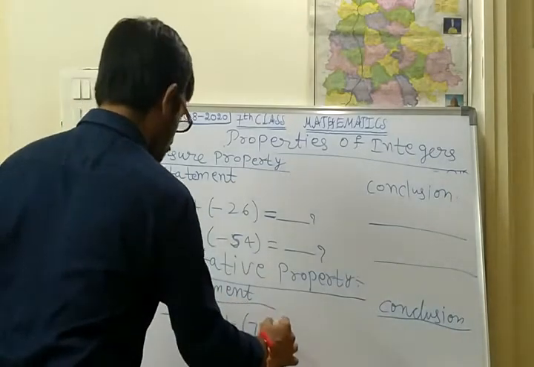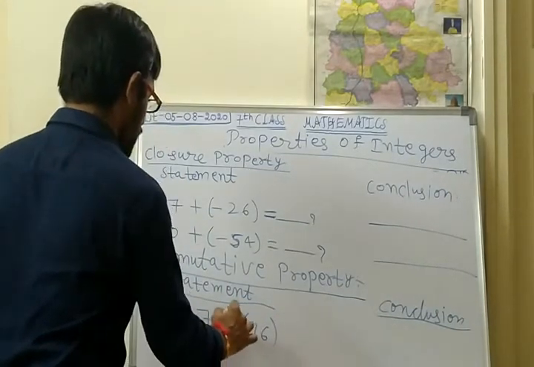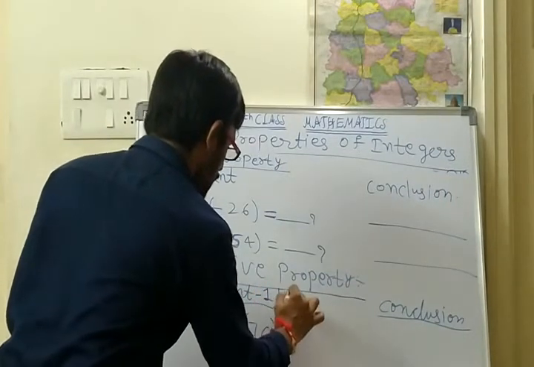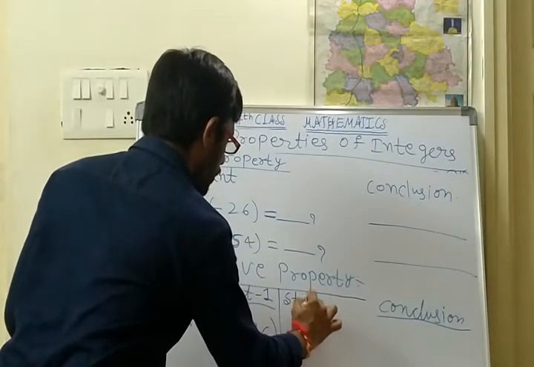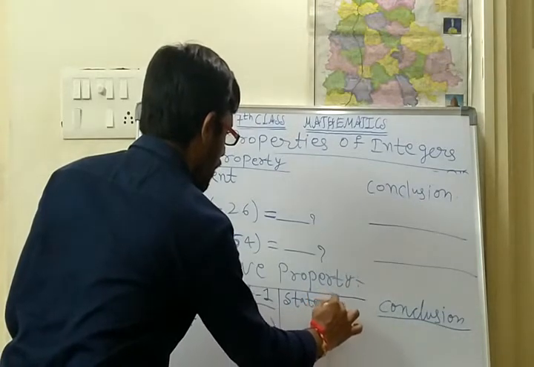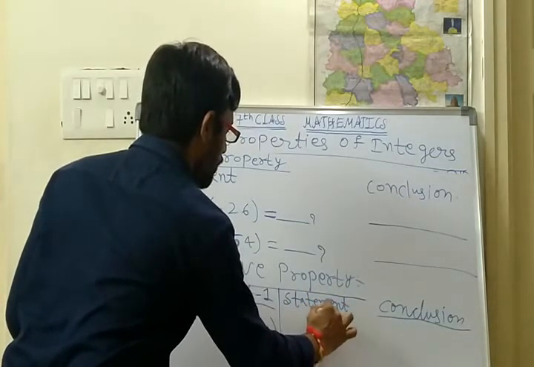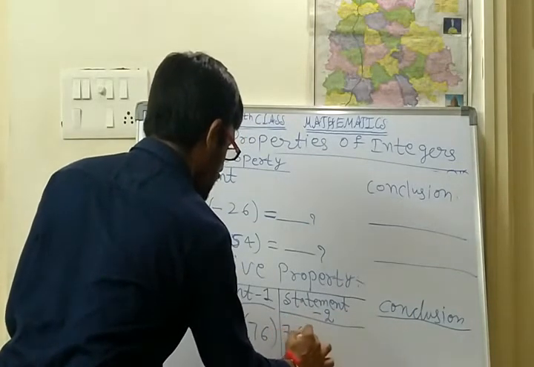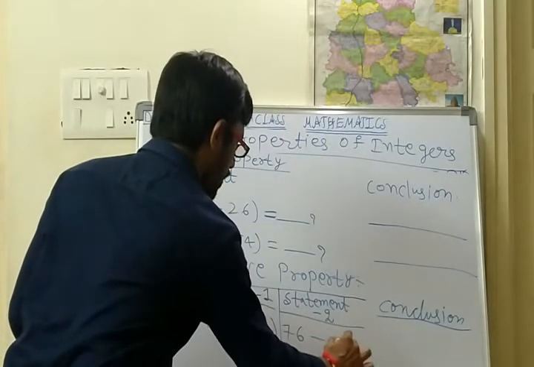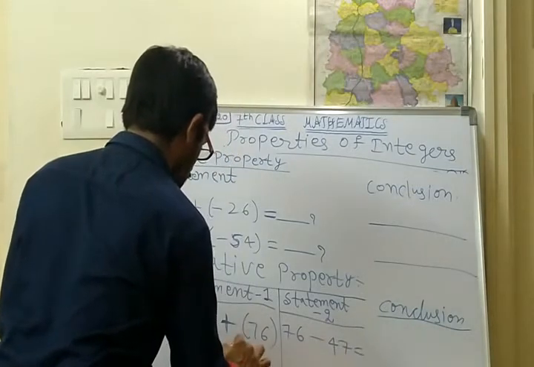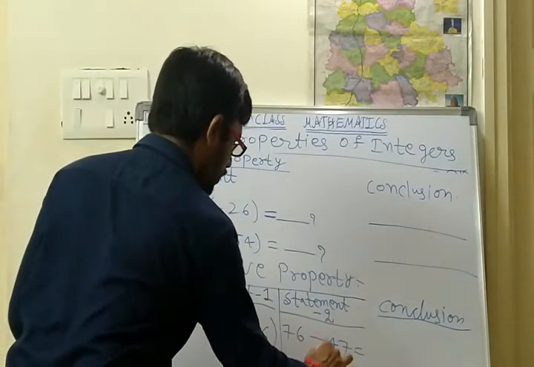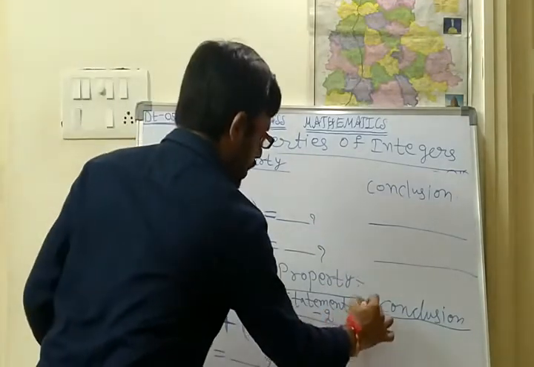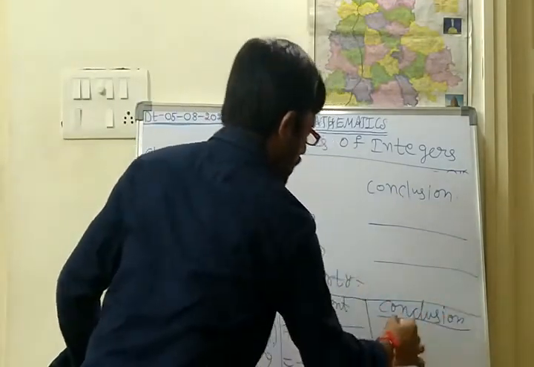So in the commutative property, this is one statement. Statement 1 is this one. Statement 2. So what is this statement 2? 76 minus 47 is equal to, you write down the answer here, and for this you write down the answer here. Okay. So at last, conclusion. So what is the conclusion?